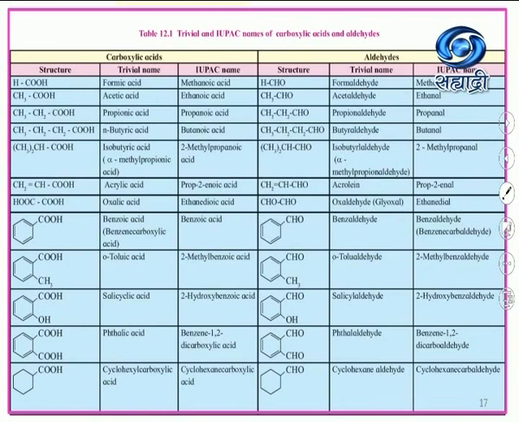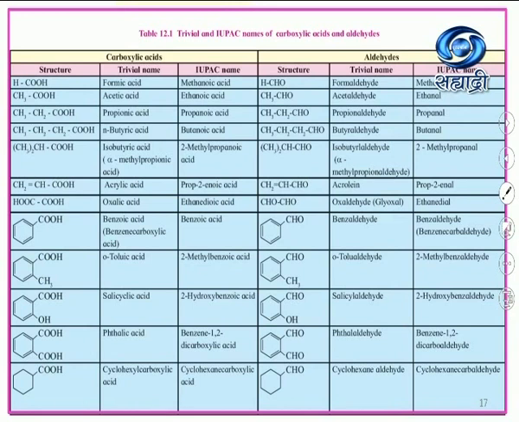So this is table number 12.1, trivial and IUPAC names of carboxylic acids and aldehydes. You will observe the structures, trivial names and IUPAC names for the carboxylic acids. First example, H-COOH, that is formic acid, methanoic acid is the IUPAC name. CH3COOH is acetic acid, IUPAC name ethanoic acid.